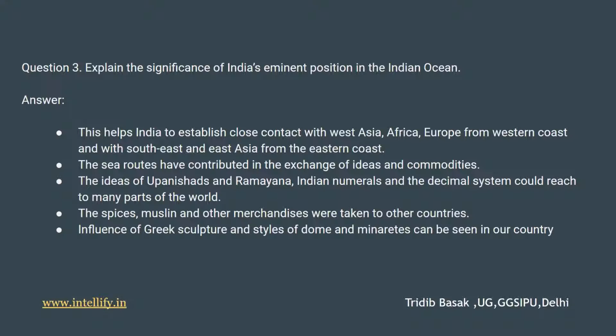Next question is question number 3. In this we have been asked to explain the significance of India's eminent position in the Indian Ocean. So the significances are noted in the following points. The first point is, this helps India to establish close contact with West Asia, Africa, Europe from the western coast, and with Southeast and East Asia from the eastern coast.